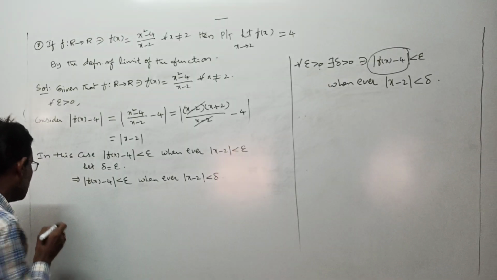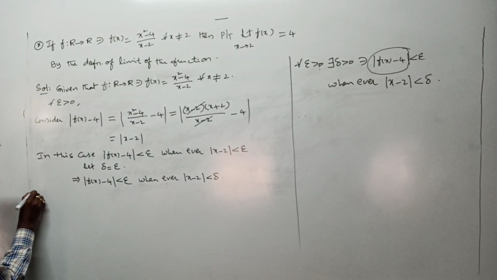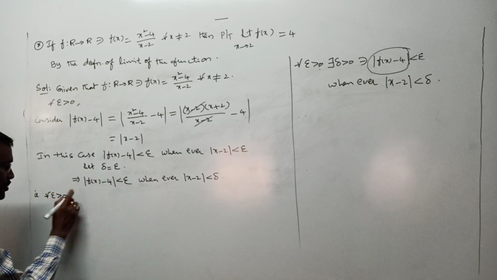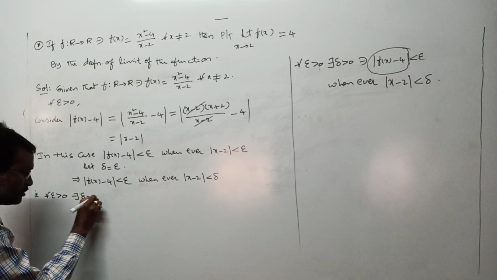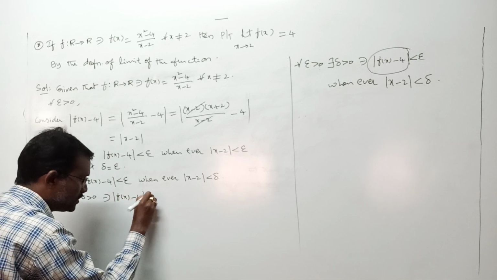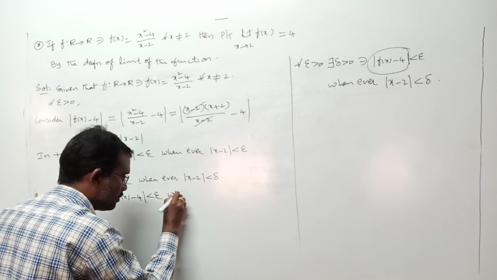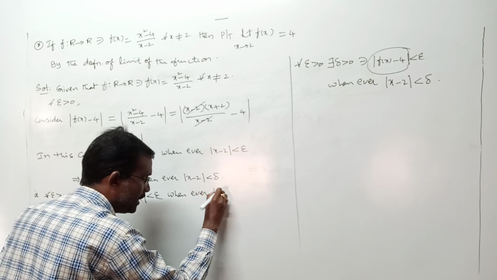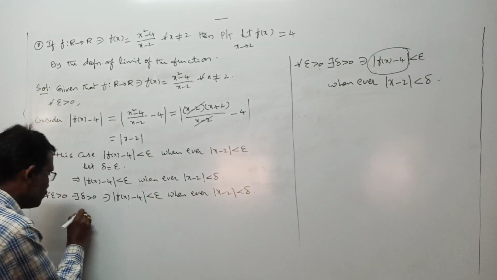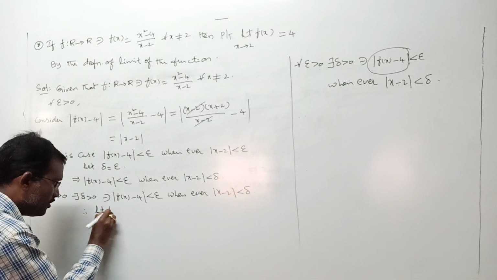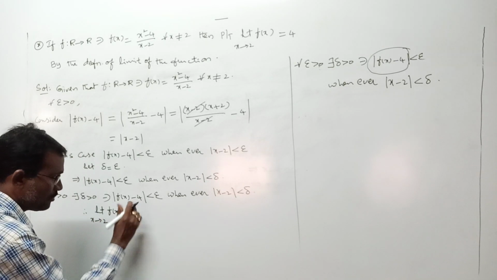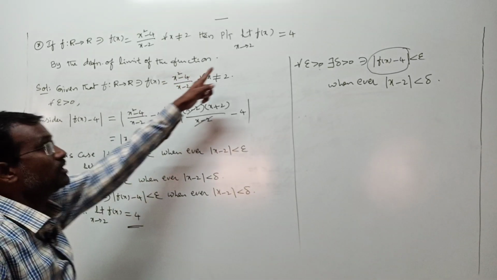Okay, now I want to recollect all the things. That is, for each epsilon greater than 0, there exists delta greater than 0 such that mod f of x minus 4 is less than epsilon whenever mod x minus 2 is less than delta. By the definition, what do you say? Therefore, limit f of x as x tends to 2 is equal to 4. This completes your question.